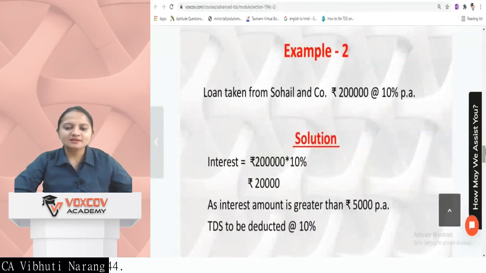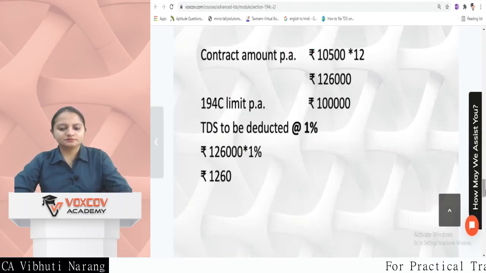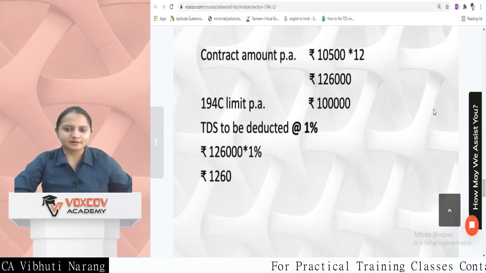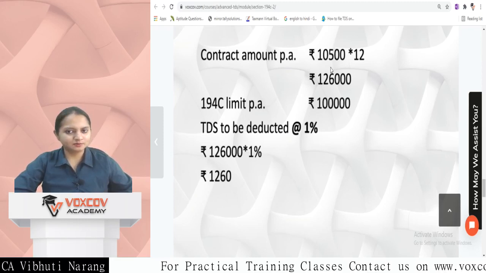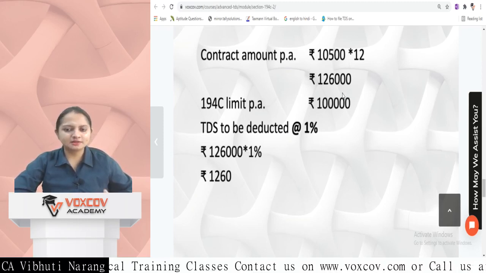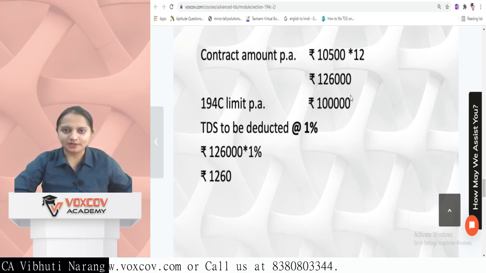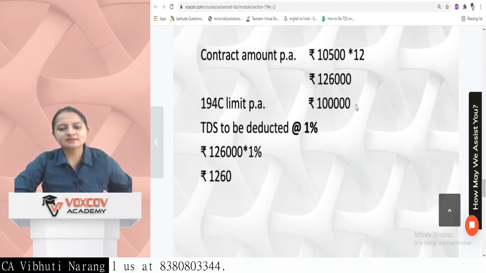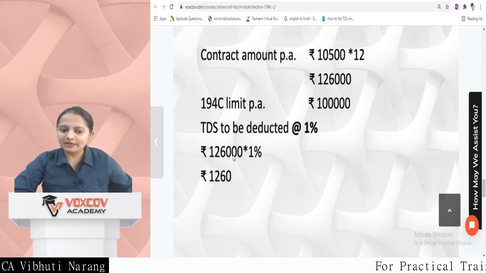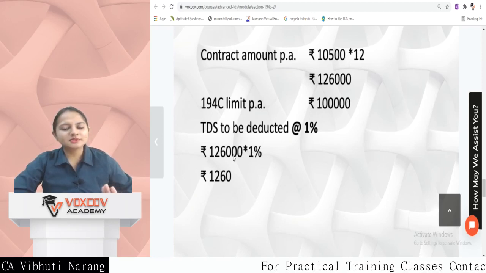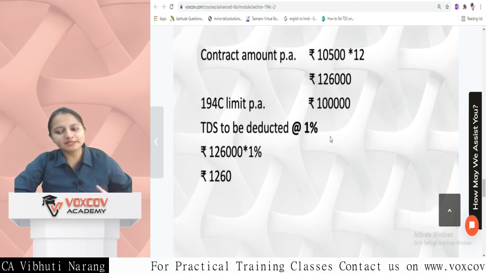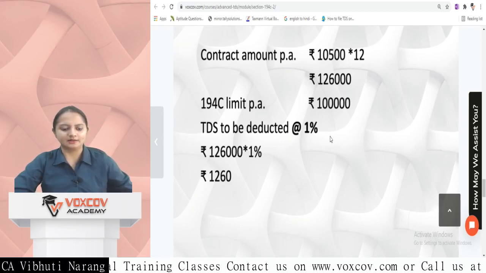Similarly, if a service is taken from Sohail and Company, let's suppose you have taken a contract for a security service of 10,000 per month. So the aggregate is 10,000 into 12, which is 1,26,000, and the threshold limit is 1 lakh per annum. So in this case, TDS is required to be deducted depending upon the type of deductee. If it is individual, then 1%. Ideally, 1,26,000 into 1% will be deducted on a per month basis; TDS is liable to be deducted.